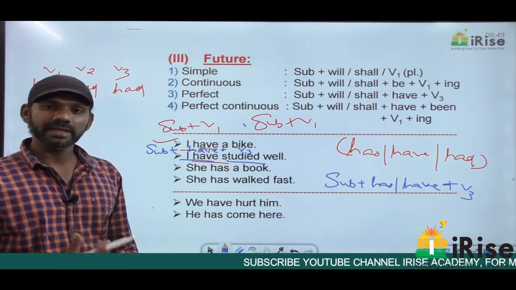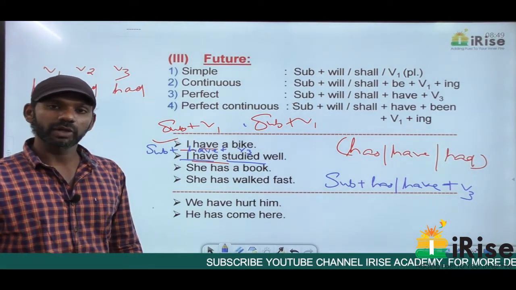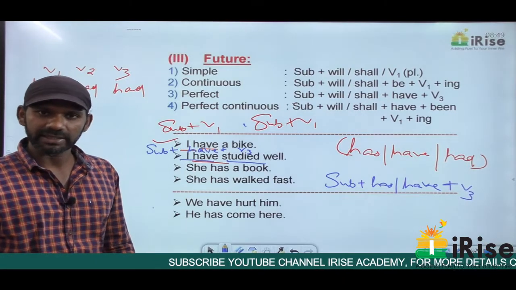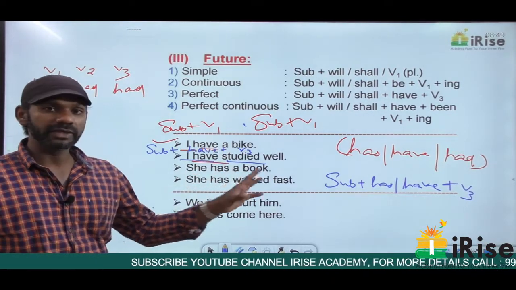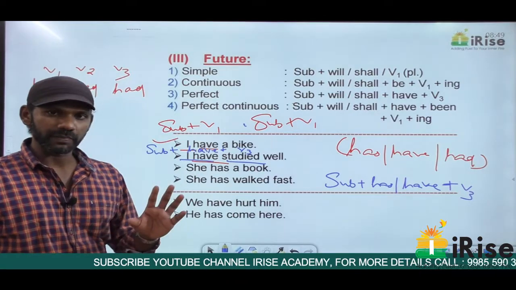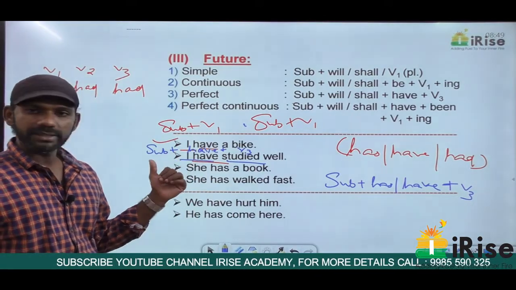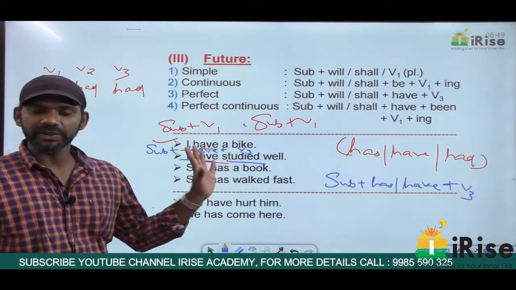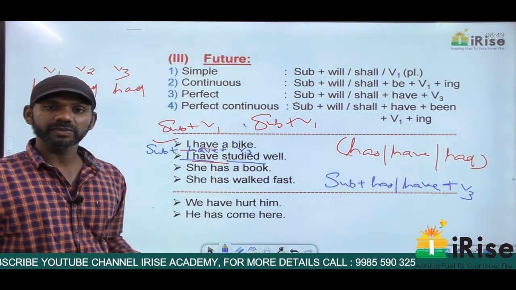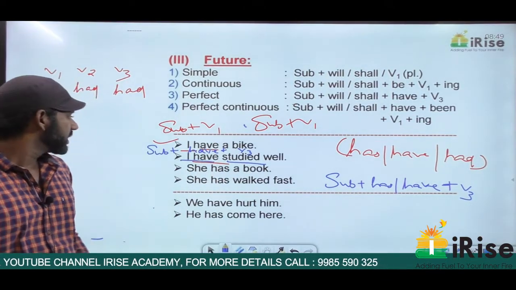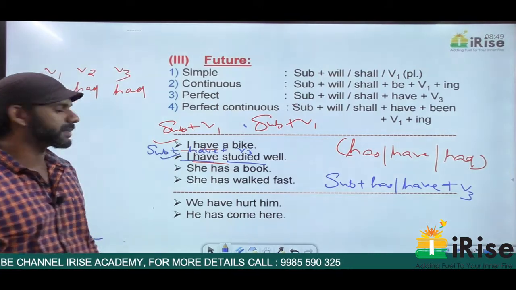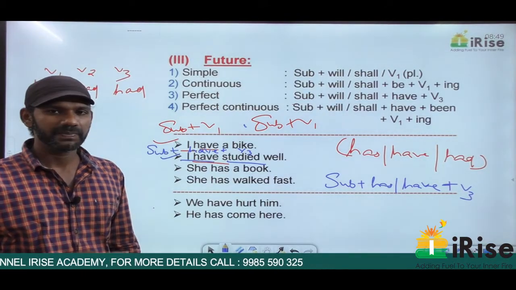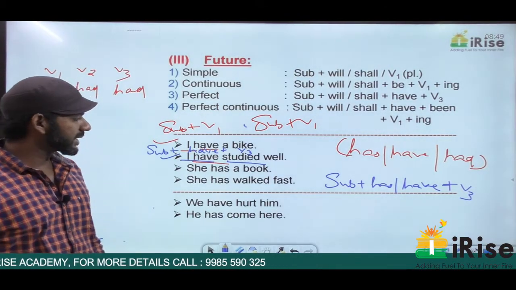But there's nothing like subject plus have plus V2. It's always subject plus have plus V3. So studied in this sentence is in the V3 form and not in the V2 form. So this sentence is in the order subject plus have plus V3, and subject plus have plus V3 is present perfect tense. So I can say this sentence is in the present perfect tense. Getting it?